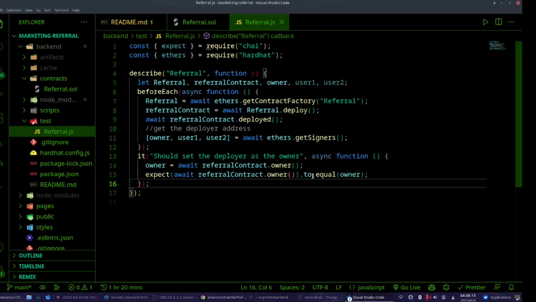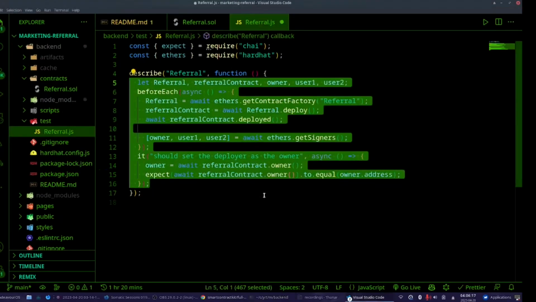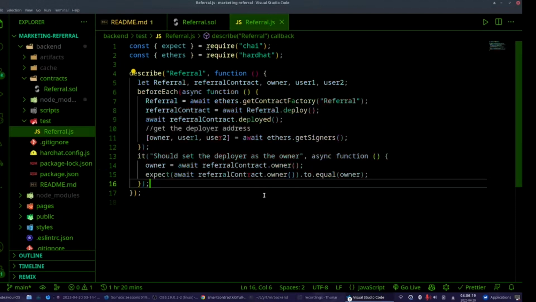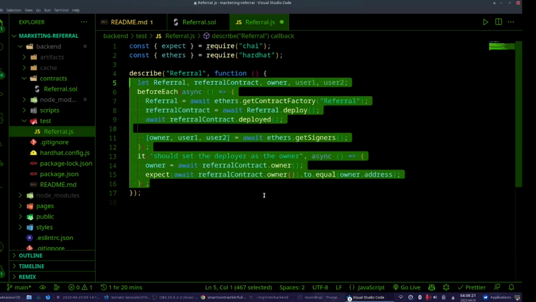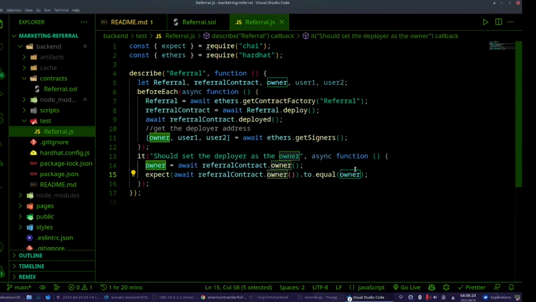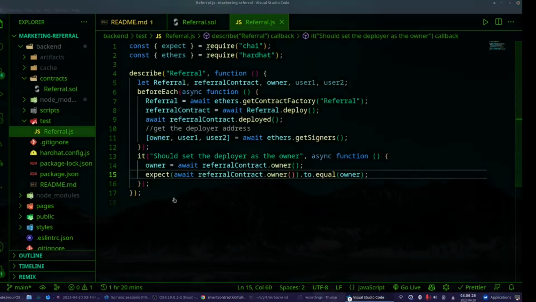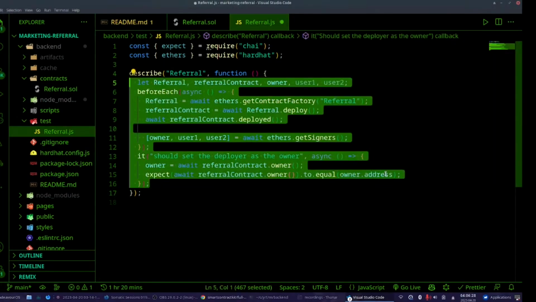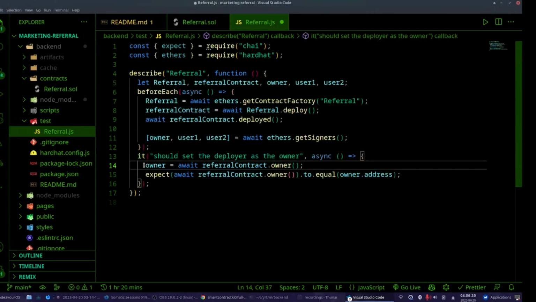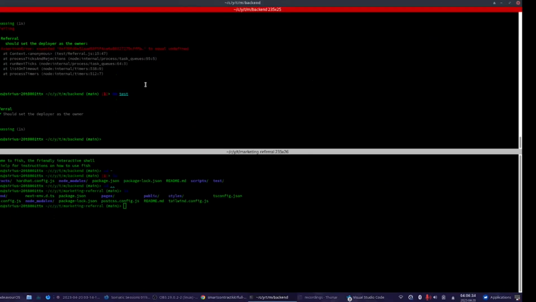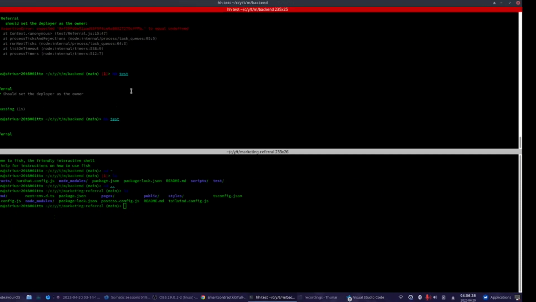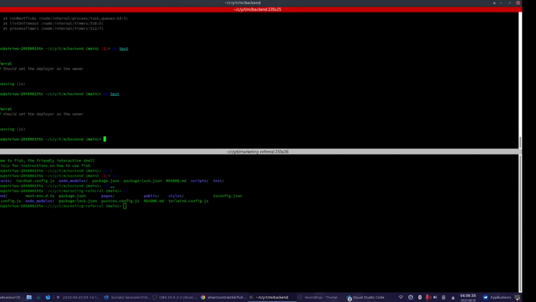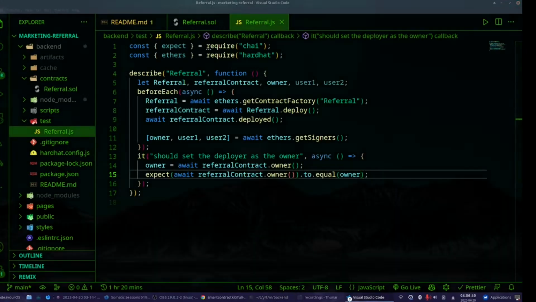Where did I go wrong? Oh yeah, oh my god, yes. Sorry about that. I'm already getting the owner. This address here is redundant, that's why it gave error. Let's try again. Passing, all fine. I'm sorry about that.